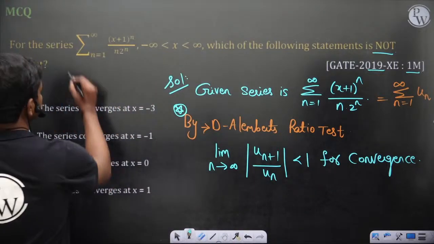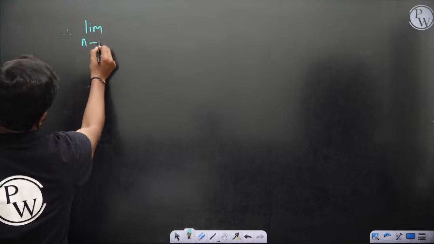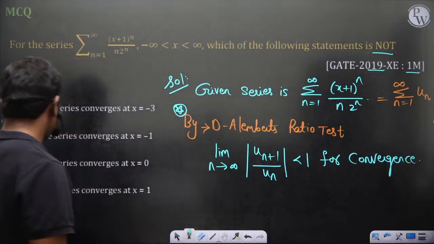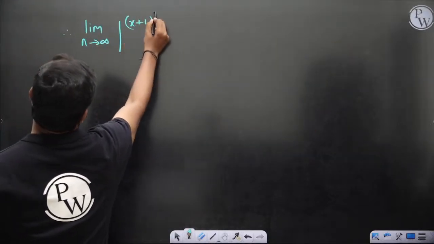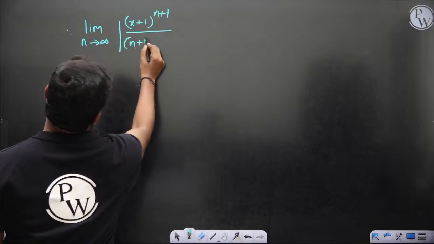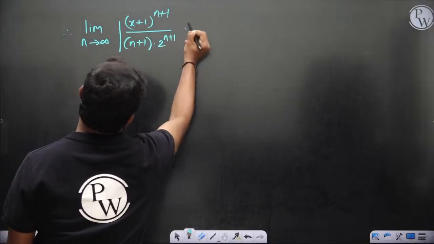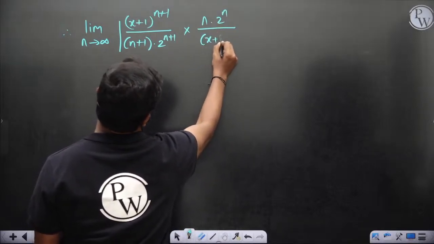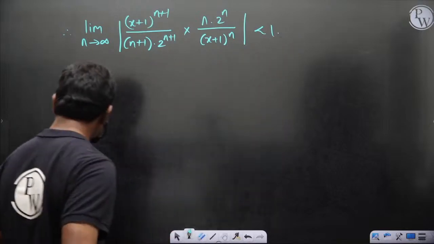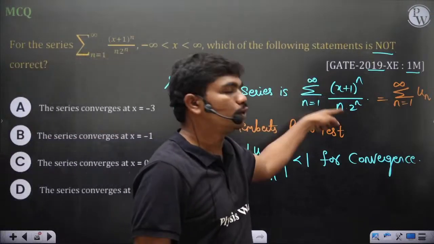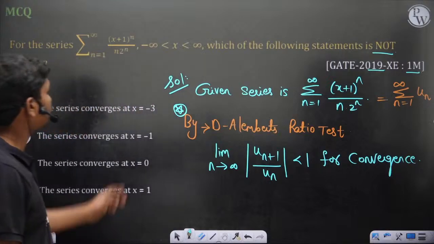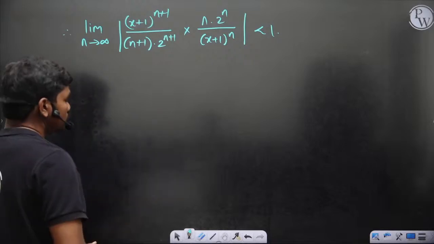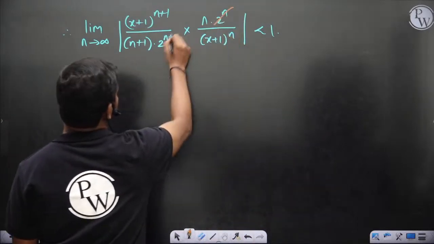Therefore, limit n tends to infinity of un plus 1 by un. If this is un, what would be un plus 1? Mod x plus 1 whole power n plus 1 by n plus 1 into 2 power n plus 1, into n 2 power n by x plus 1 whole power n. This value should be less than 1, correct? Because if this full term is un, then un plus 1 by un would be this term. Then this gives you 2.